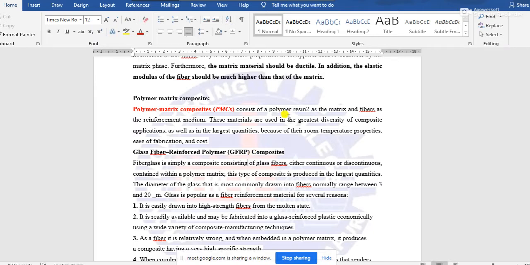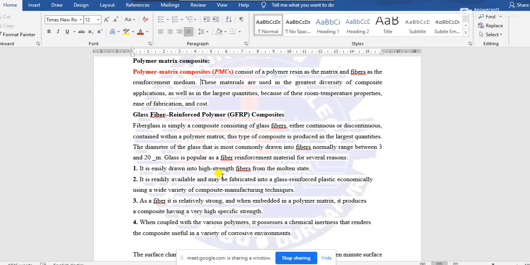And polymer resin or polypropylene can be used as matrix, and the fibers as the reinforcement medium, means the stress withstanding medium, and these materials are used in the greatest variety that I have already told. Greatest varieties of applications of these polymer matrix composites are there. That's why we are starting from this.